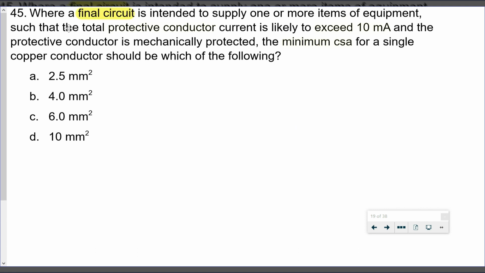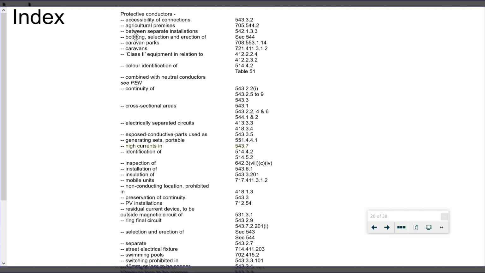Question 45, it's asking where a final circuit is intended to supply one or more items of equipment such that the total protective conductor current is likely to exceed 10 milliamps, then what is the minimum cross-sectional area if it's mechanically protected? Right. So minimum cross-sectional area for a single copper conductor should be which of the following if it's mechanically protected? So looking here, we're back to protective conductors and we're looking at high currents in, and it takes us to 543.7.